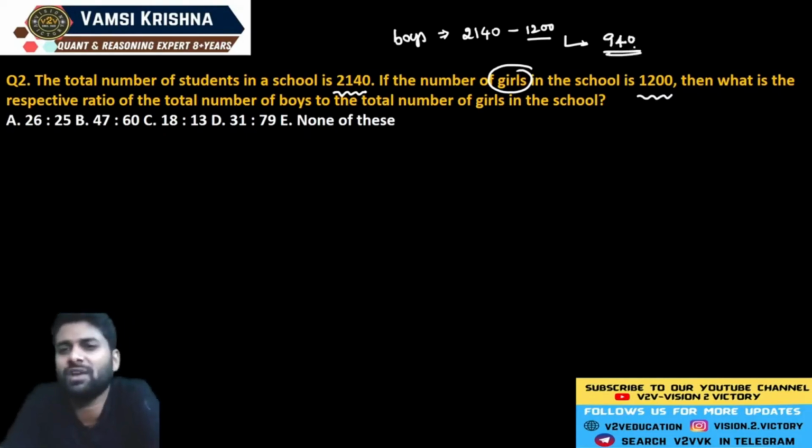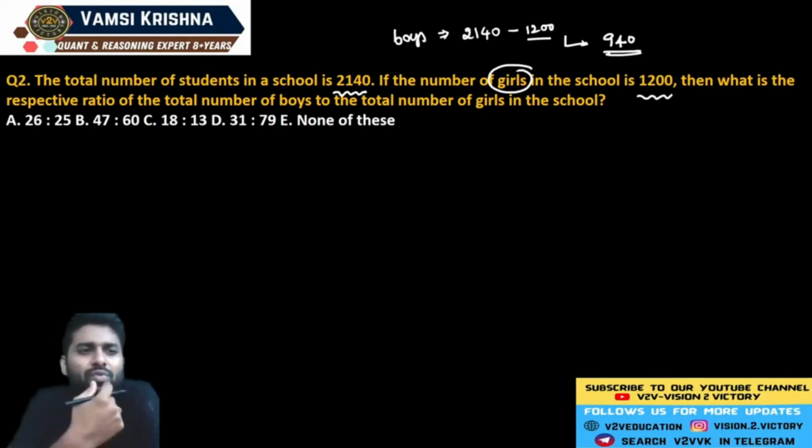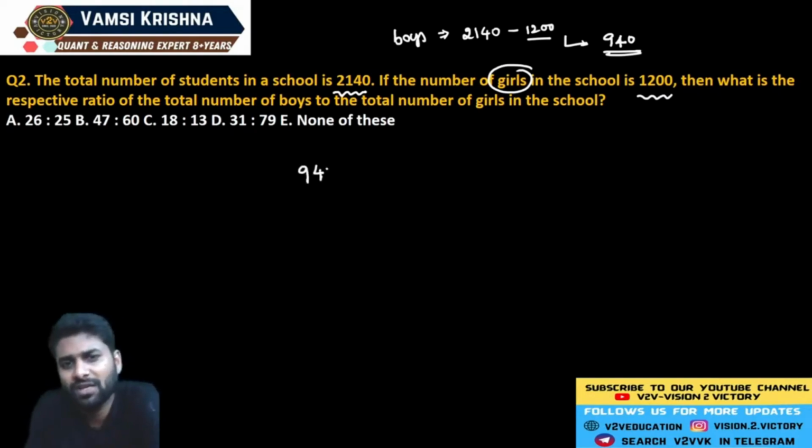Out of 2,140, 940 students are boys. And 1,200, they already gave, are girls. Now the question: what is the respective ratio of the total number of boys to girls? The total number of boys is 940 and the total number of girls is exactly equal to 1,200. So just go through the calculations here.